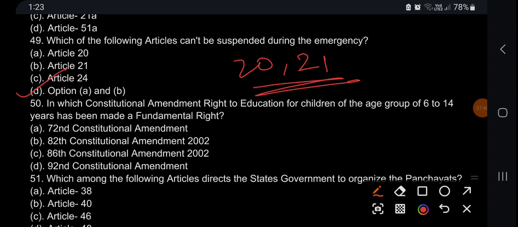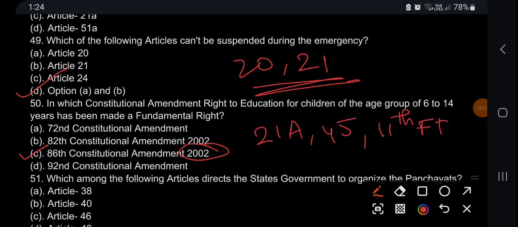In which constitutional amendment right to education for children of the age group of 6 to 14 years has been made a fundamental right? 86 Constitutional Amendment Act 2002. With this we made Article 21A a fundamental right, changed the DPSP Article 45 subject, and added the 11th fundamental duty.